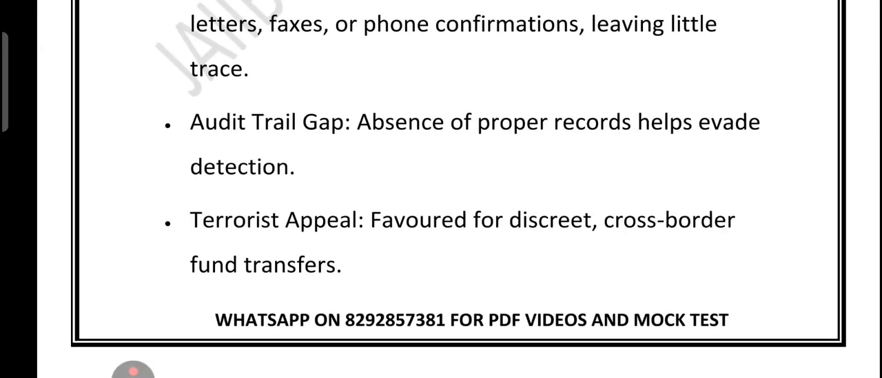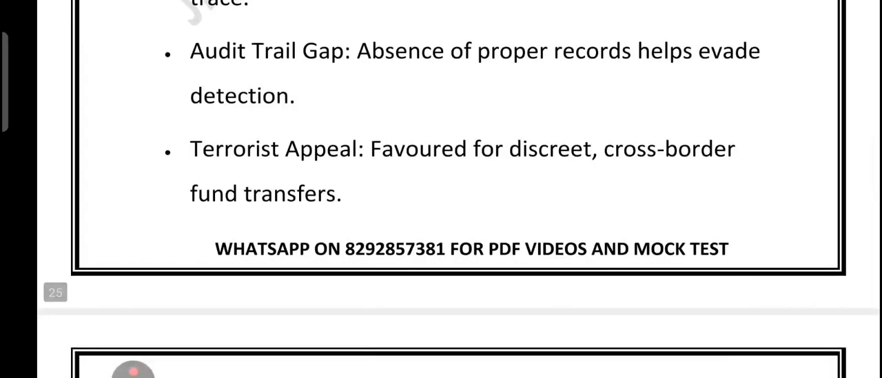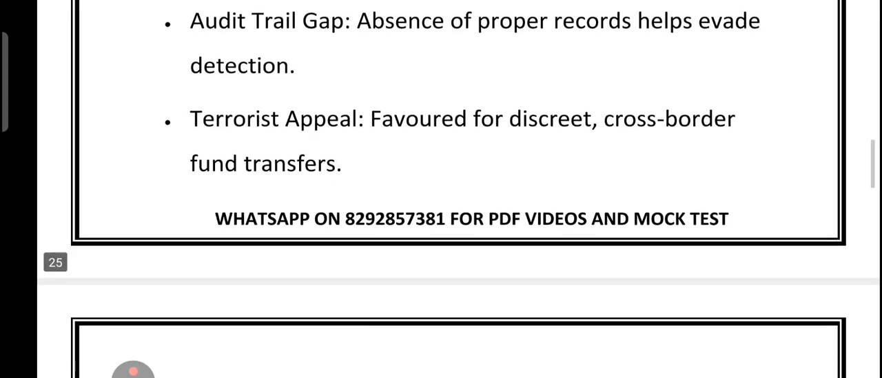Then the audit trail problem. Since there are barely any records, investigators have a tough time tracking the flow of money, which is exactly what criminals want. Then we have the terrorist attraction. This system is discreet, cross-border, hard to trace, perfect for those trying to fund terrorism without drawing attention.